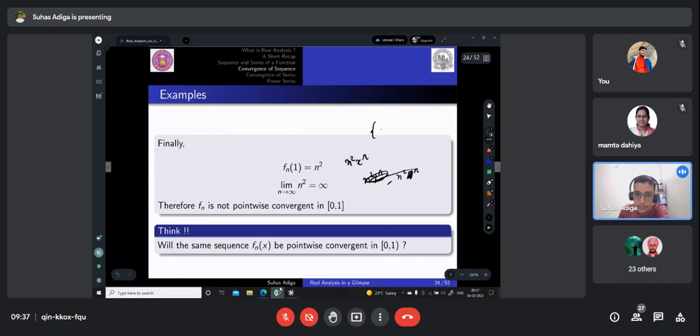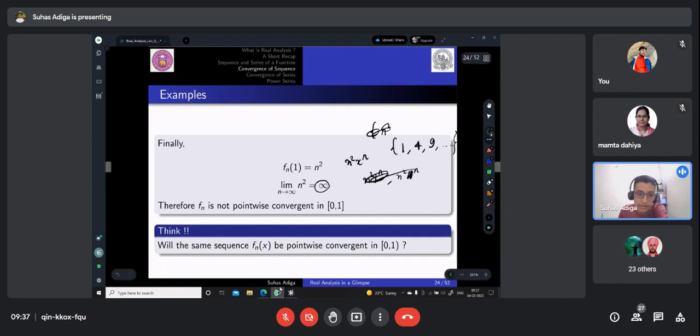So the sequence will be n square, oh, wait. For n equal to 1, it will be 1. For n equal to 2, it will be 4. N equal to 3, it will be 9, and so on. And this is clearly diverging, right? Because limit n tends to infinity, limit n square when n tends to infinity is not defined, it is infinity. So this is not pointwise convergent in 0 to 1.